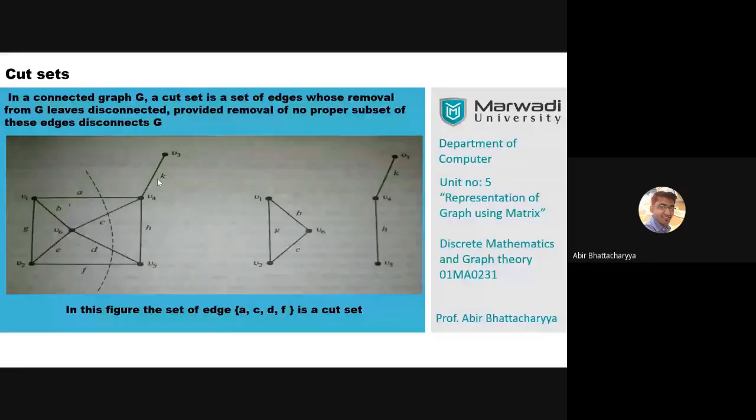You have to cut the graph, remove some edges from this graph. That set of edges is going to be the cut set. You have to remove edges in such a manner that you can divide the graph into two parts, a disconnected graph with two components. Also remember that the cut set must not have any proper subset which is also a cut set of that graph. This is the basic definition of a cut set.